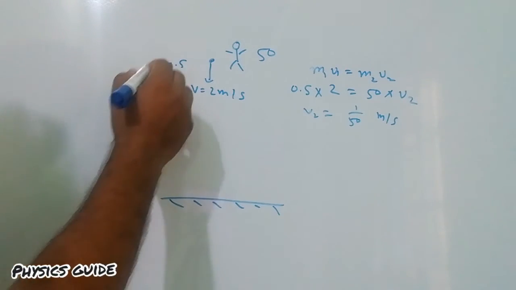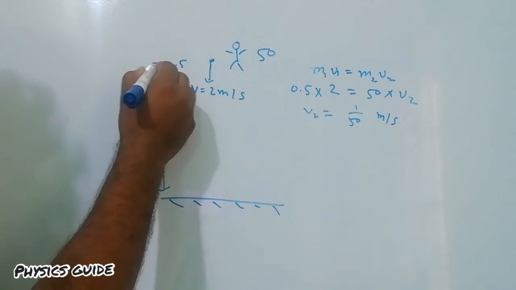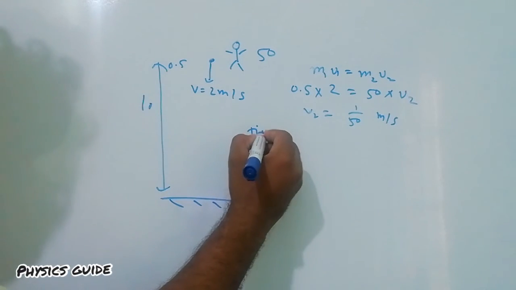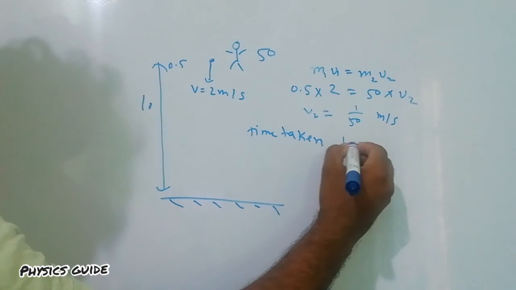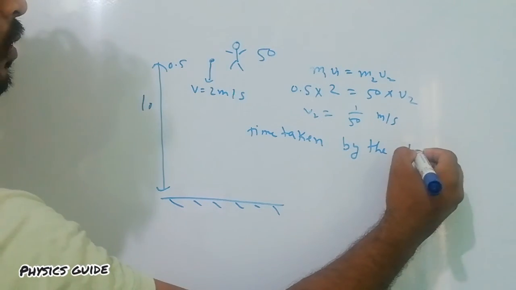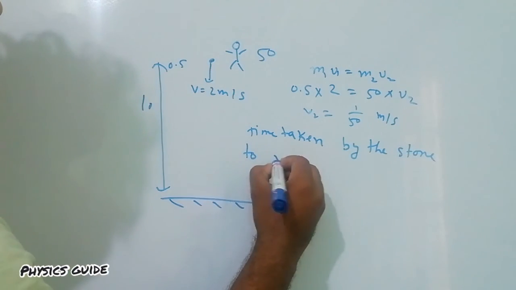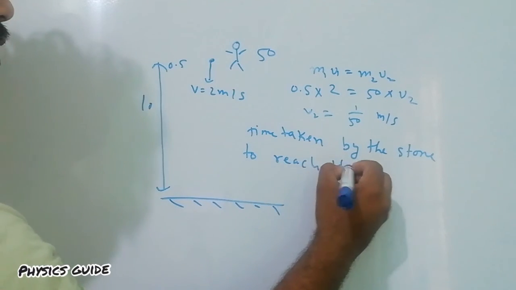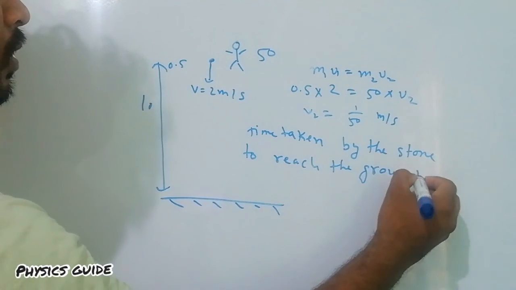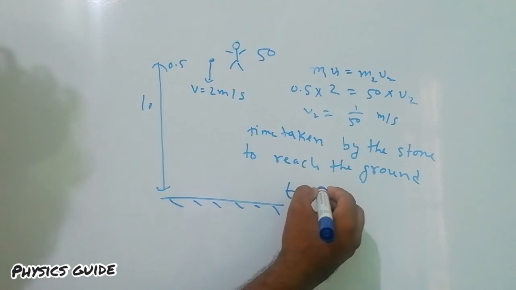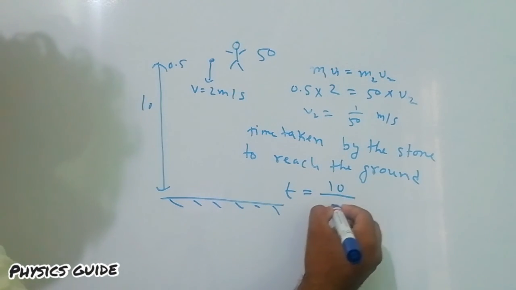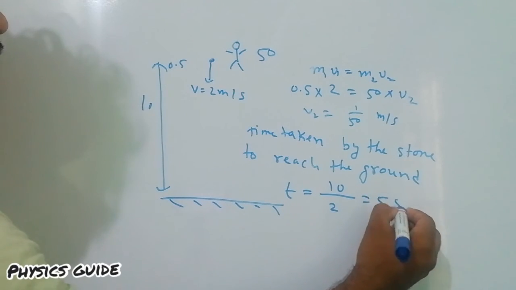Now what is the time taken by the stone to reach the ground? The height is 10 meter. The time taken by the stone to reach the ground is t equals distance by speed, as speed is constant here, that is equal to 5 seconds.